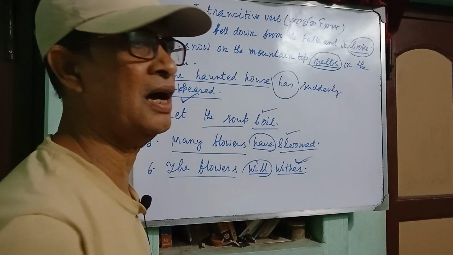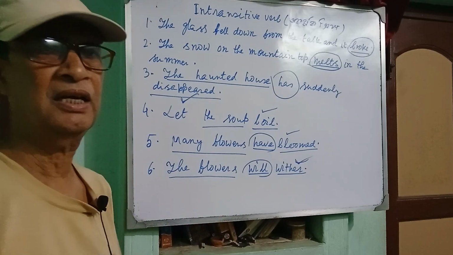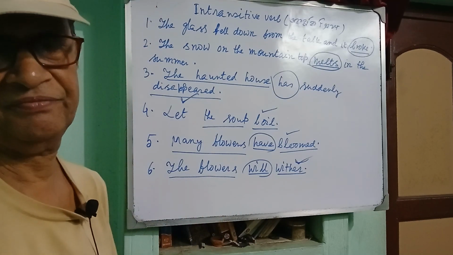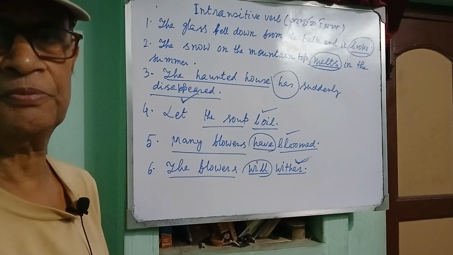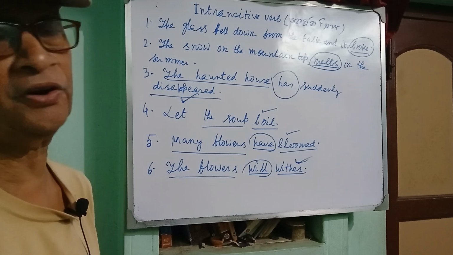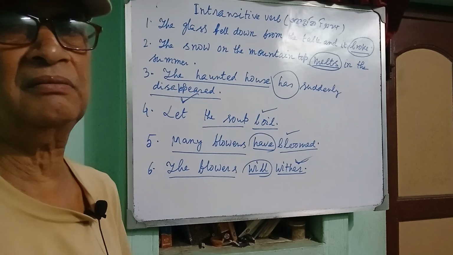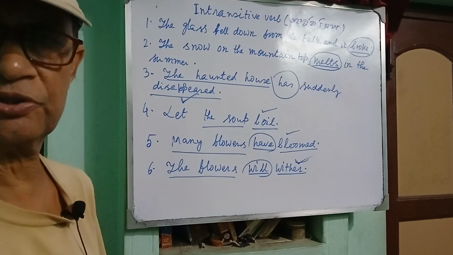All these verbs are the examples of intransitive verb because they do not take any object, neither direct object nor indirect object. So there are innumerable intransitive verbs.